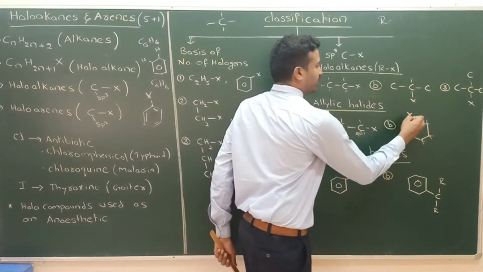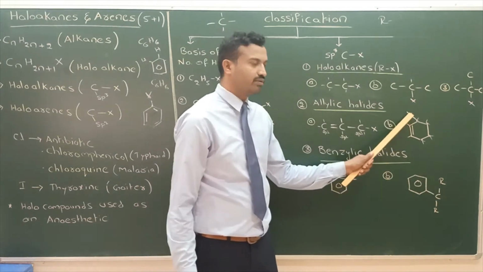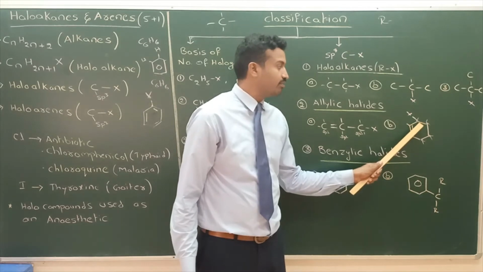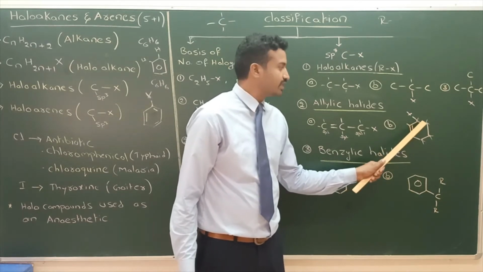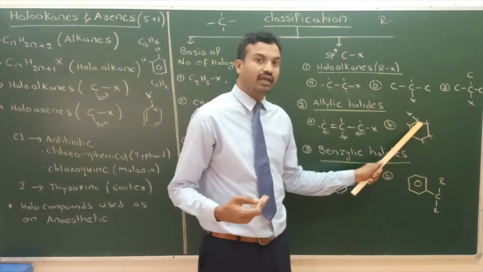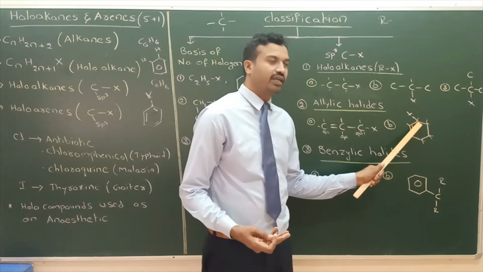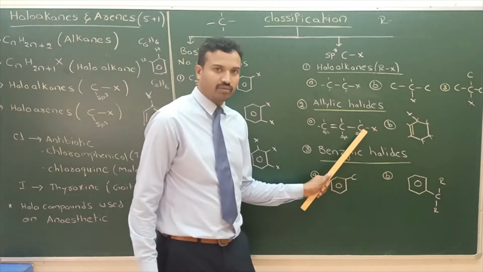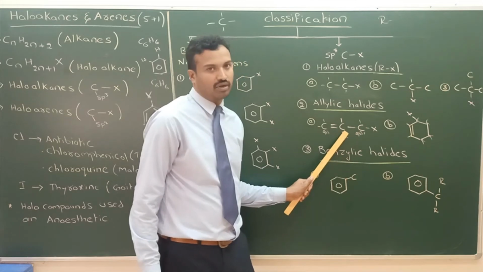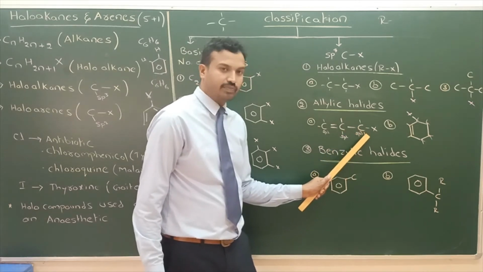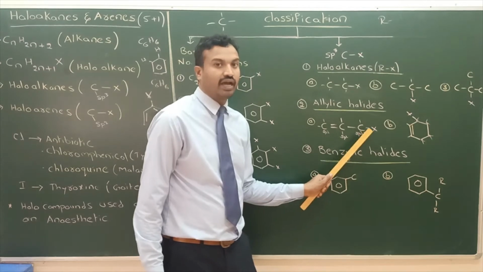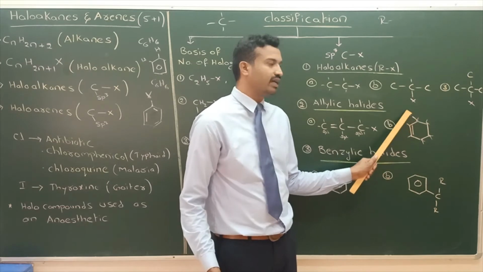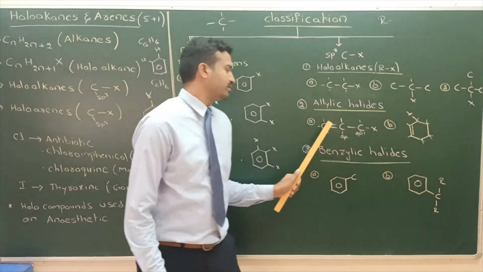Now same thing. Halogen is bonded to here. This carbon is sp3 carbon. That carbon is bonded to sp2 carbon, so this carbon is called allyl carbon. If halogen is bonded here, this is called allyl halide. Again, halogen is bonded to sp3 carbon, and that carbon is bonded to sp2 carbon. That sp3 carbon is called allyl carbon. If halogen is there, that halide is called allyl halide. Here also same thing: sp2, sp3, here halogen. This is about allyl halide.